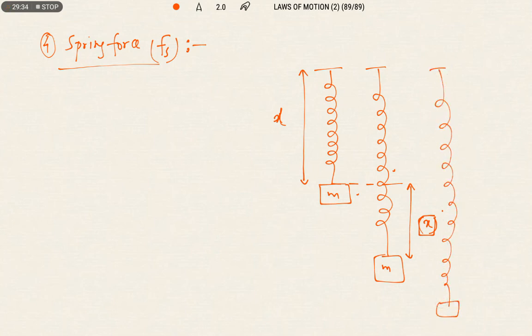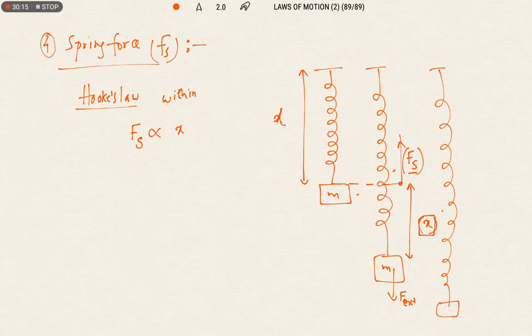Here we have a law for this. That law is known as Hooke's law. According to Hooke's law, the force applied is an external force, nothing but the weight of the body acting on it. To regain the shape and size of the spring, an internal force acts in the direction opposite to the applied force. That force is known as spring force. It is also known as elastic force. According to Hooke's law, the spring force is directly proportional to the elongation produced in a body within the elastic limit. This is the condition.